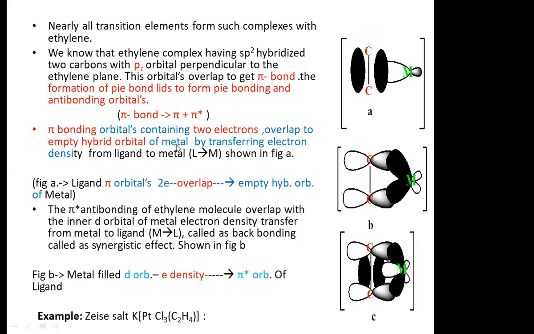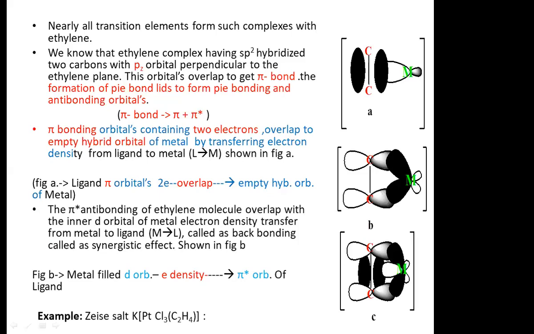For the formation of the ligand-to-metal bond, the pi bonding orbital of the ethylene molecule containing two electrons overlaps with the empty hybrid orbital of the metal by transferring electron density, which is shown in figure A. Figure A shows the pi bonding molecular orbital of the ethylene molecule, which has two electrons.